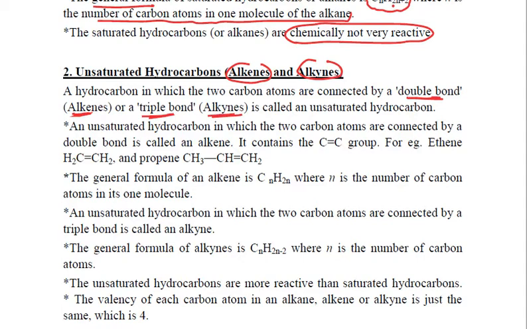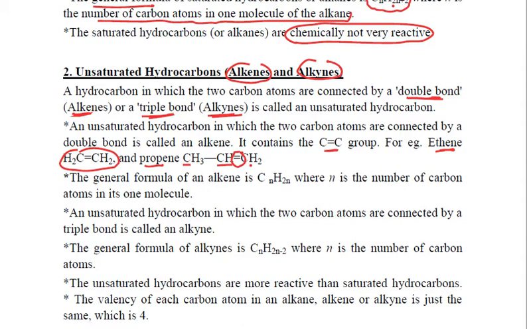So both alkene and alkyne, which contain the double and the triple bond respectively, are types of unsaturated hydrocarbons. Clear? So alkenes have a double bond, they contain the C double bond C group, right? For example, ethene, it is CH2 double bond CH2. Similarly, propene, there are 3 carbon atoms containing a double bond.